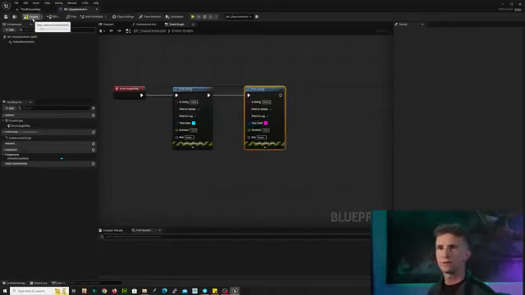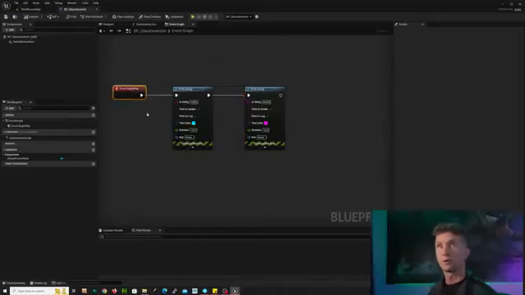So if I compile this and save this, what's going to happen? Unreal is going to start the level. It's going to look in the level. It's going to find our actor. Then inside of our actor, part of what the actor does is it does the begin play, and then it starts executing our visual script. The first thing our visual script does is it prints a string. The second thing our visual script does is it prints a string.